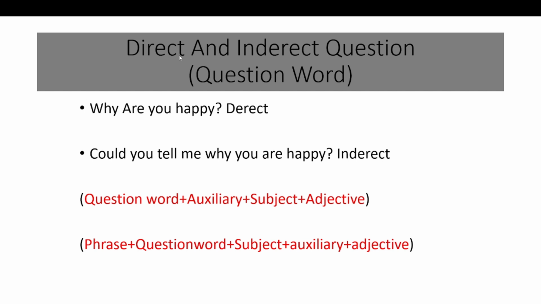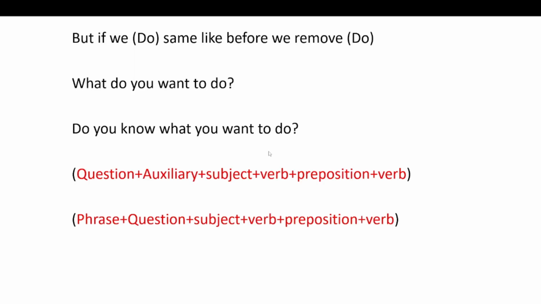I will tell you again. Phrase, question word why, subject you, auxiliary are, and adjective happy. But if we have do, same as before, we remove do, like in yes or no questions. For example, what do you want to do?